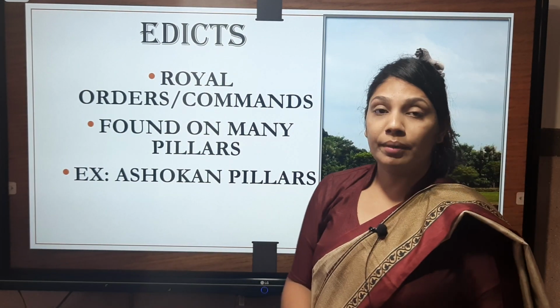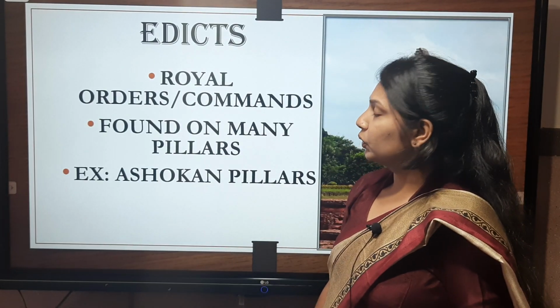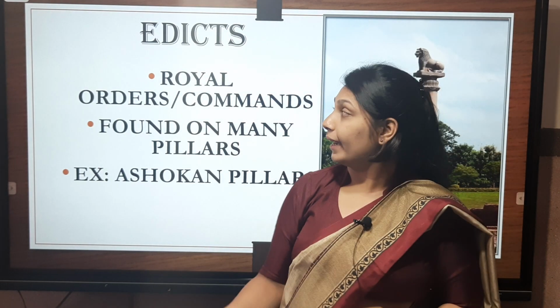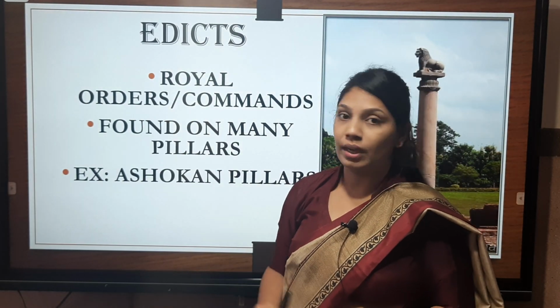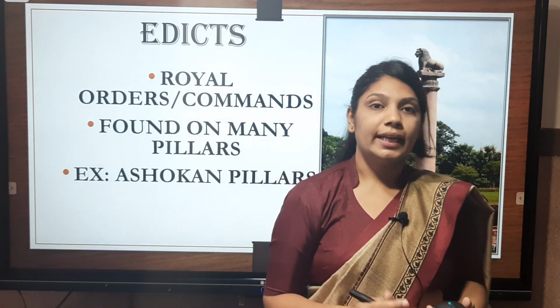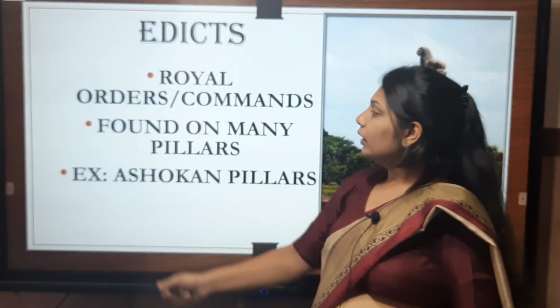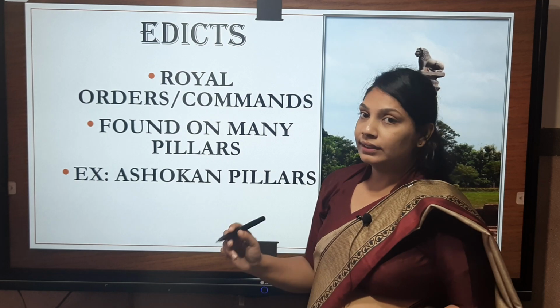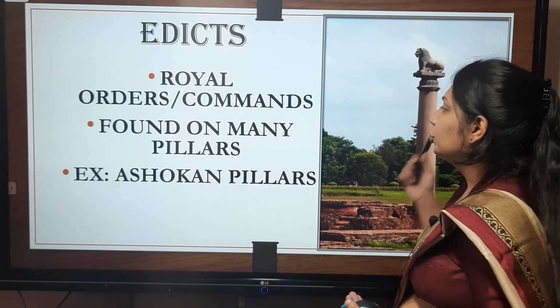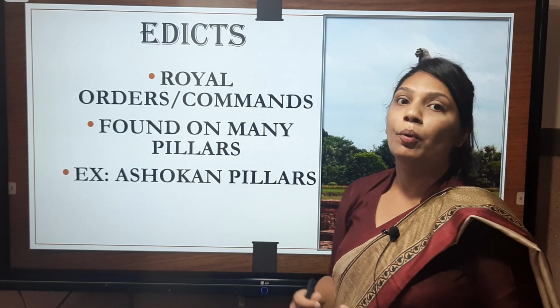Edicts also come under these archaeological sources. So what are edicts? Edicts are royal orders or commands. These are the orders and commands which were issued by the kings at that time. These are found on many pillars. For example, we can see them on the Ashokan pillar from the Mauryan period.